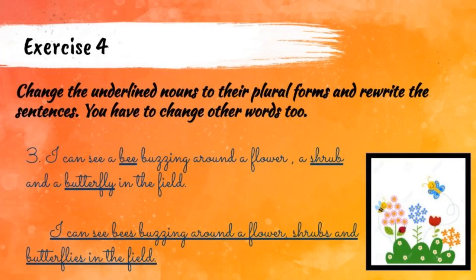Butterflies, butterflies in the field. Okay, again I'm repeating. I can see bees buzzing around a flower, shrubs and butterflies in the field. Okay students, now the third one is over. Reminding you, you should try in your grammar book.